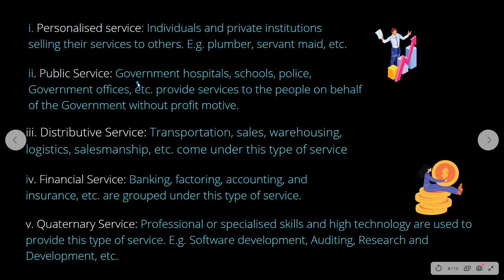Government hospitals, schools, roadways, okay, police, all of them come under public service. Here, they provide the service to the people on behalf of the government without any profit motive. The motive is not profit but only to render service to the public, and government involves these people to render the service to the public.